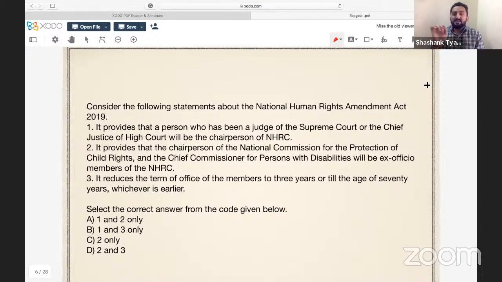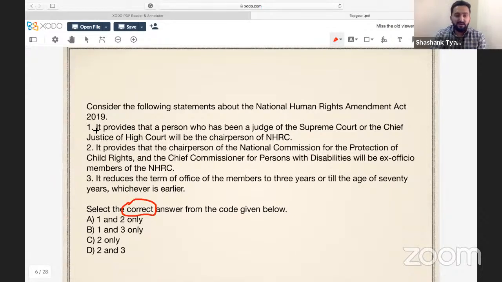Next question is: consider the following statements about the National Human Rights Amendment Act. First statement is, it provides that a person who has been a judge of the Supreme Court or the Chief Justice of a High Court will be the chairperson of NHRC. Whenever you start reading a statement-type question, just focus on whether the question is asking for correct or incorrect. Before going to the second statement, just go through this. The demand is correct.